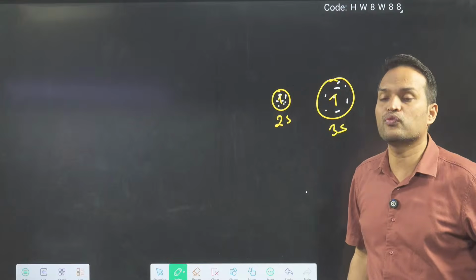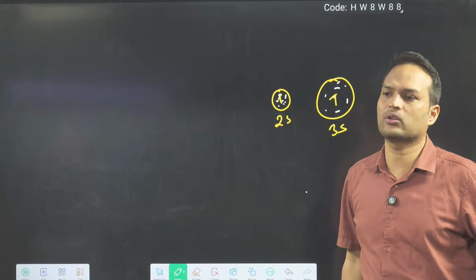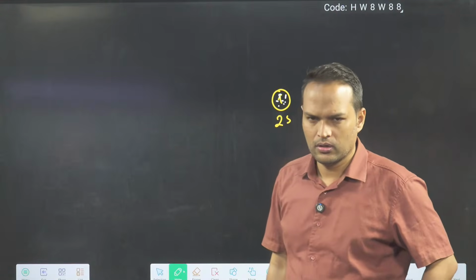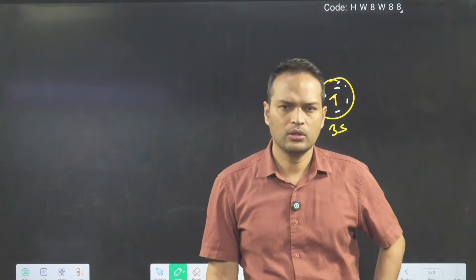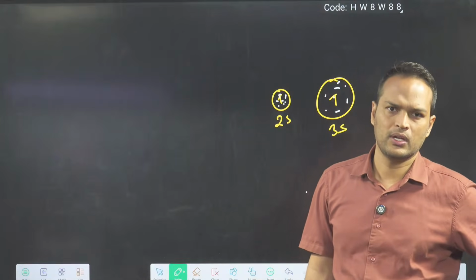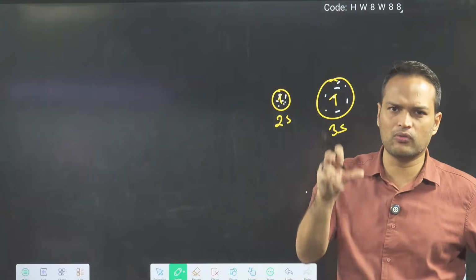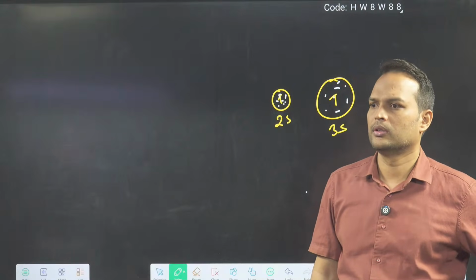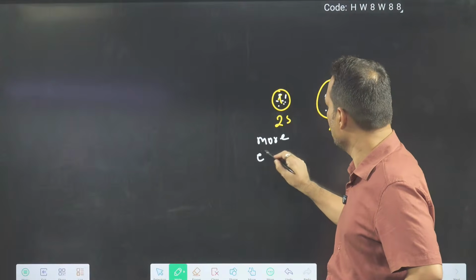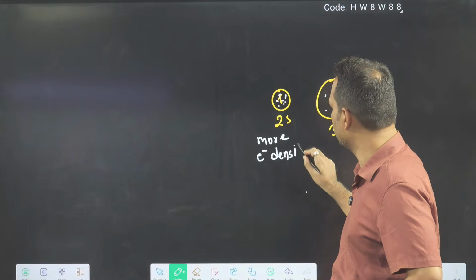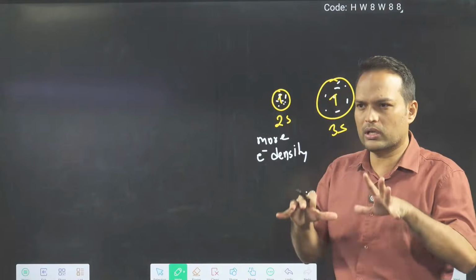Tell me, which will have more electron density, 2s or 3s? Electron number is the same, it's all about volume now. 2s has more electron density.